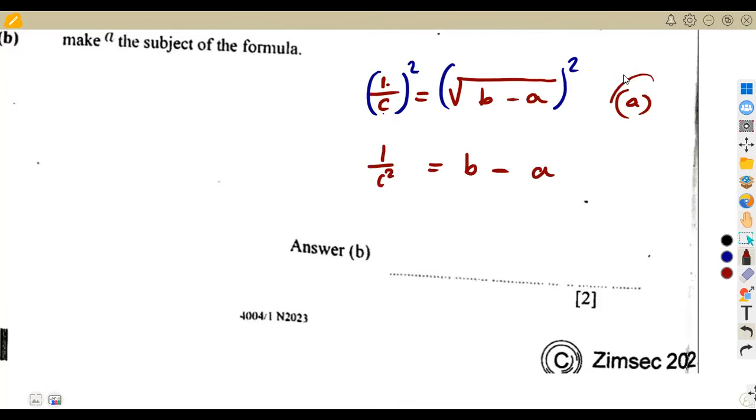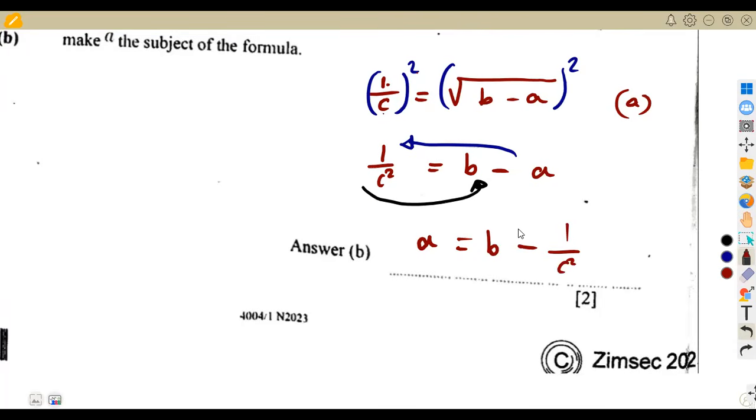We want to make A the subject, and there we have our A, but it's a negative. So how are we going to make this a positive? Transpose it this side, it becomes a positive. But after transposing to the left-hand side, what am I going to do with 1 over C squared? I have to transpose it to the other side. So it is going to be B minus 1 over C squared. Guys, A is now the subject.